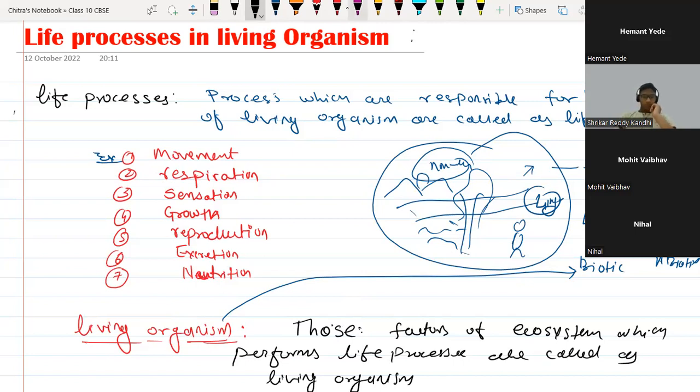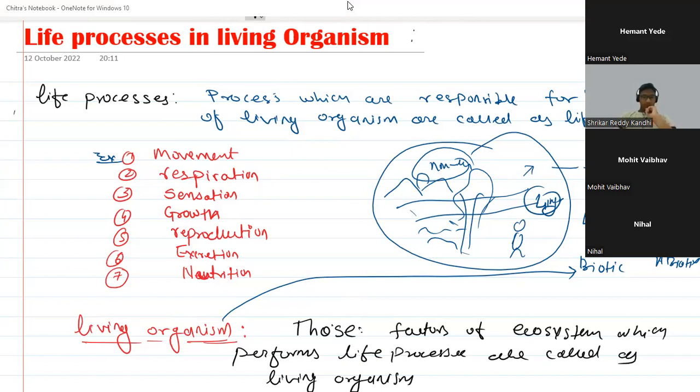I want you to take a screenshot and repeat it once quickly. Done, sir. Everyone done, beta? Sir, are we supposed to draw the ecosystem in our notebook? I'm just giving an idea. You can draw in order to understand, because all these are the basic things you need to learn, understand and keep in mind. Okay, sir.